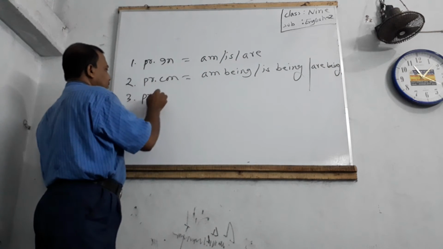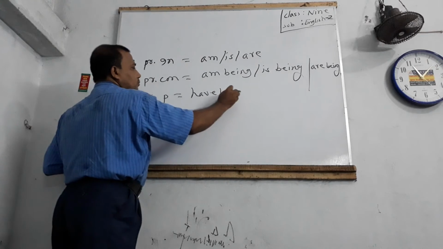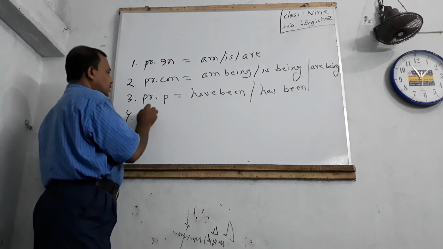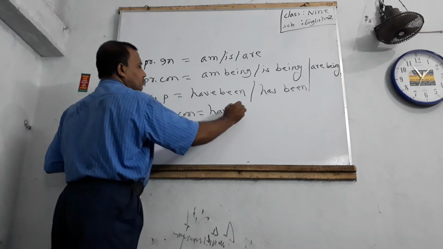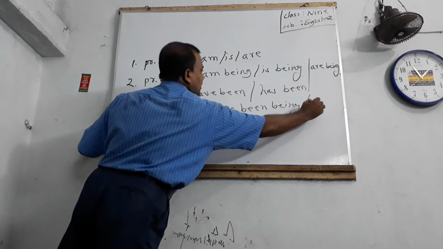Present perfect: auxiliary verb have been, has been. Present perfect continuous: have been being, has been being.